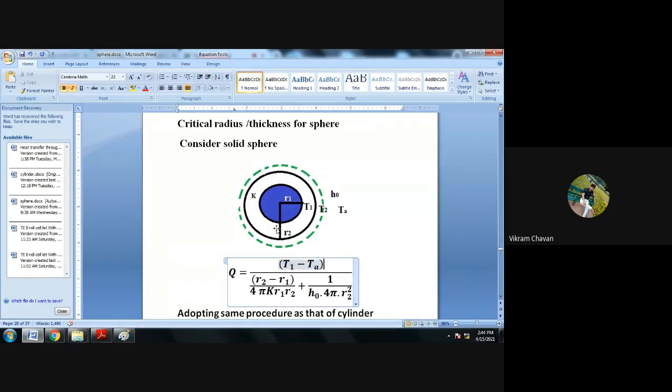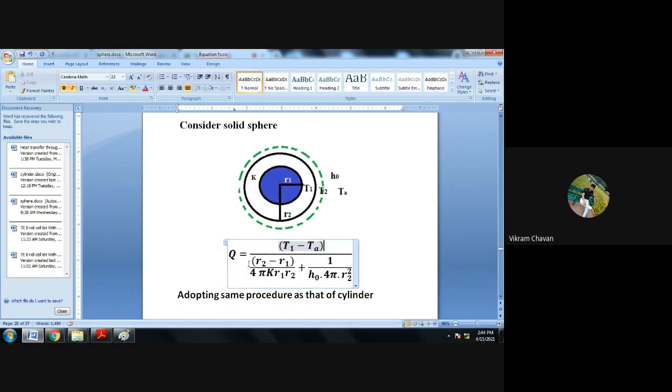In case of a sphere, how do we write the thermal resistance for conduction and for convection? The thermal resistance for conduction is R2 minus R1 whole divided by 4 pi K R1 multiplied by R2.